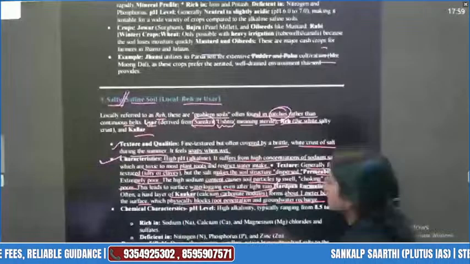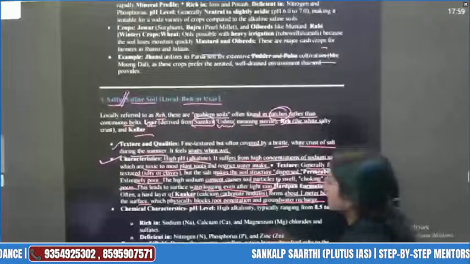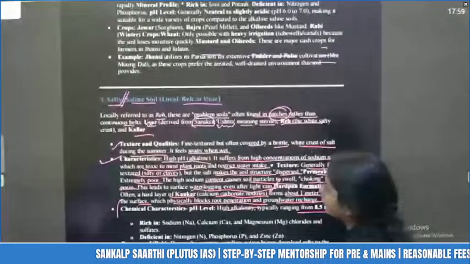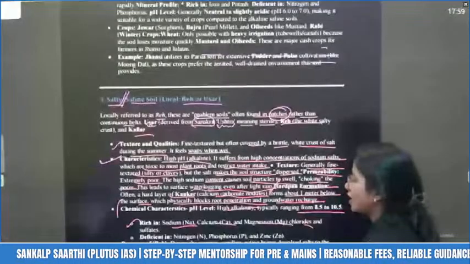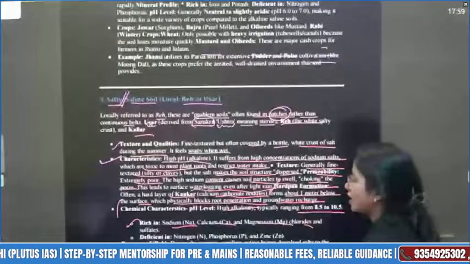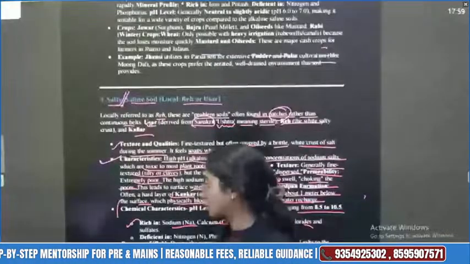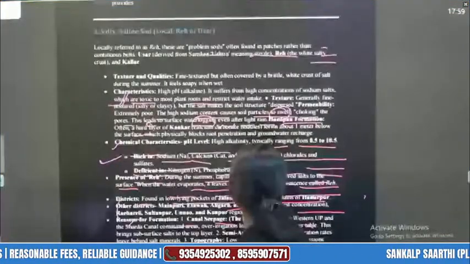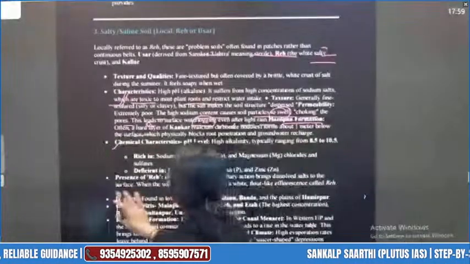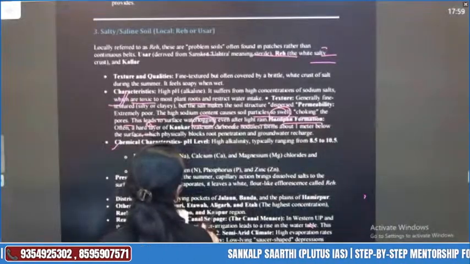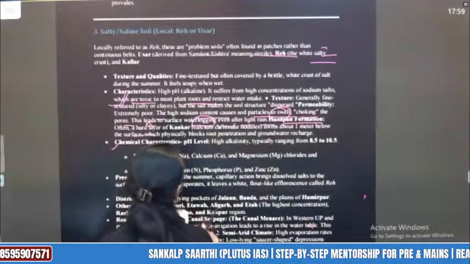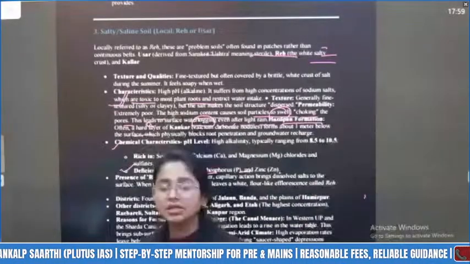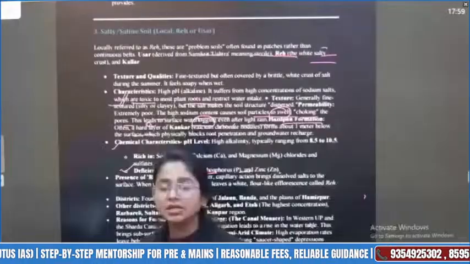Chemical characteristic: pH level will be high, typically ranging from 8.5 to 10.5. Rich in sodium, of course, calcium, magnesium, and chlorides and sulfates. Because of that, the chemical structure is very salty. Okay. Then deficient in N, P, and zinc: nitrogen, phosphorus, and zinc. So all types of Bundelkhand soil have that deficiency or lack of nitrogen and phosphorus.